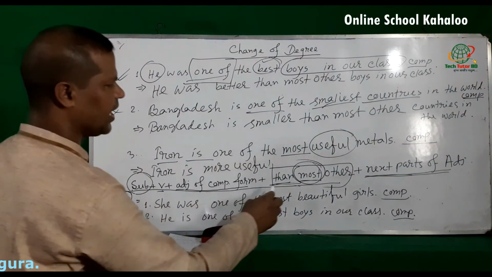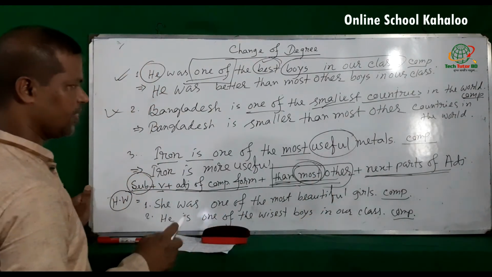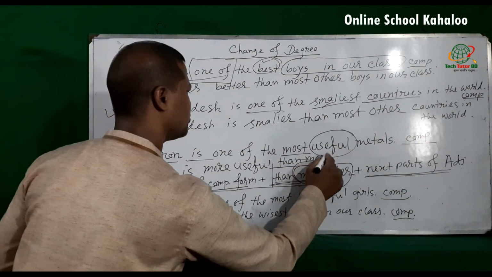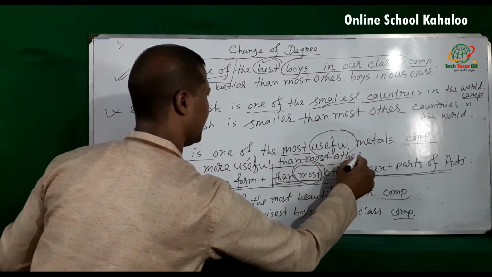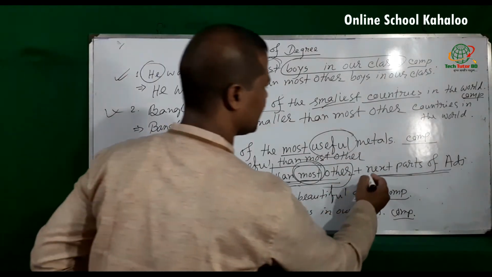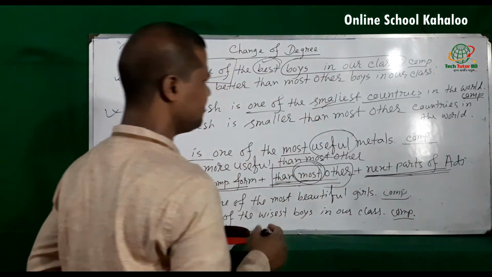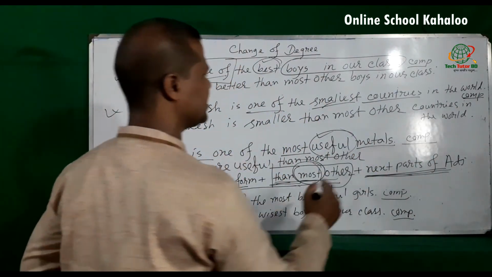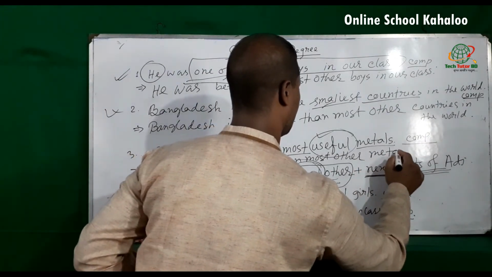Then you have to add than most other, and then you have to add next part of adjective. Here the adjective is useful, so next part here is metals. Okay,